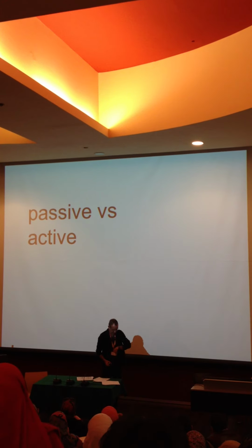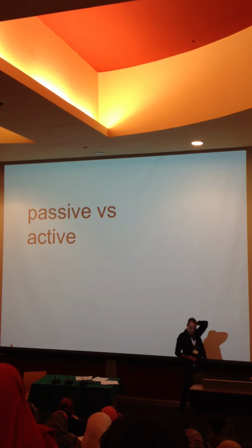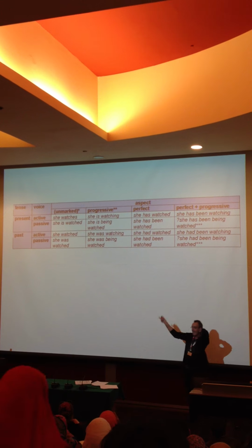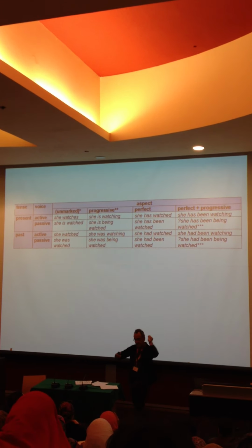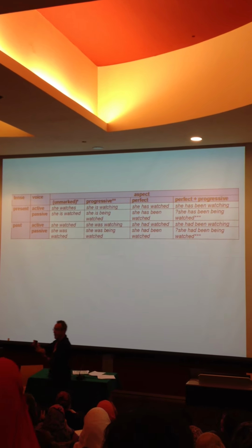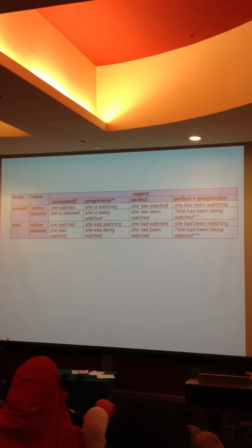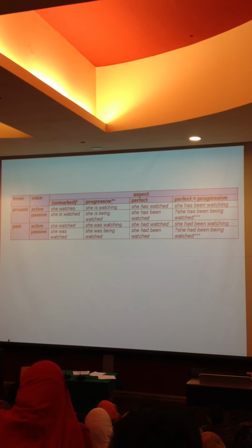Oh, you've got time for the passive verbs here. Very, very quickly then. This is another thing. We can add now the notion of voice. So we've got tense, aspect. We're adding a third component, which is voice. Yeah, active, passive. So the system gets a bit more complicated.